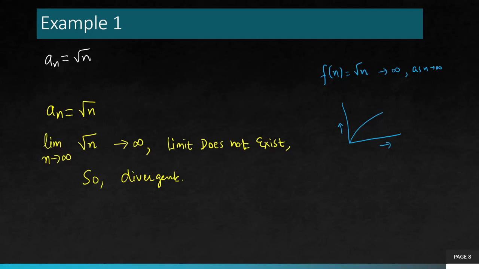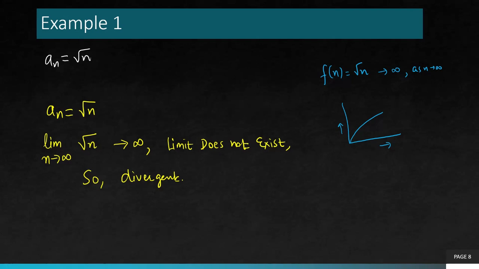But visual understanding, or intuitively looking at the graph, can help you understand the behavior of the terms of the sequence, but a test needs to be performed to actually know whether the sequence is convergent or divergent, because sometimes we can have situations where it might look from the graph that the sequence is not convergent, but it actually turns out to be convergent.